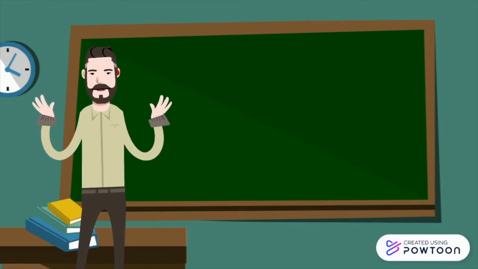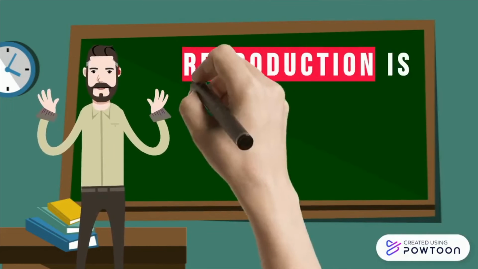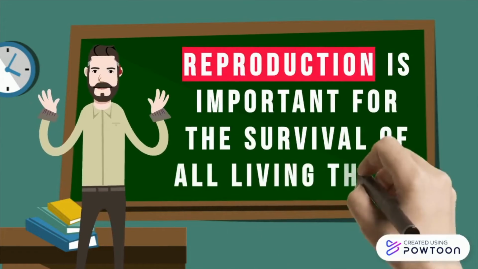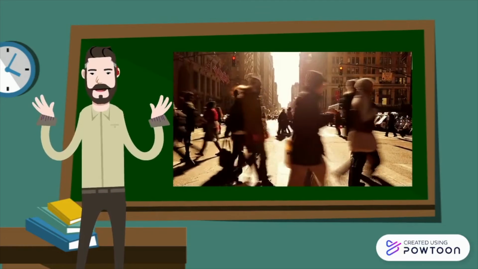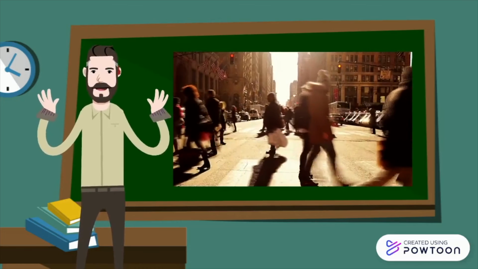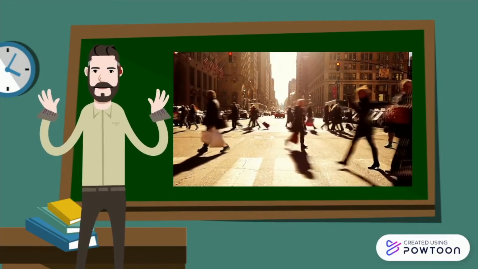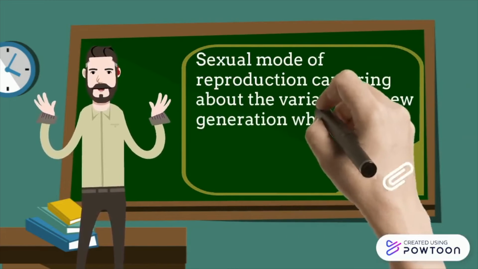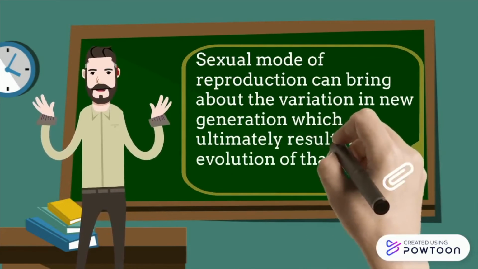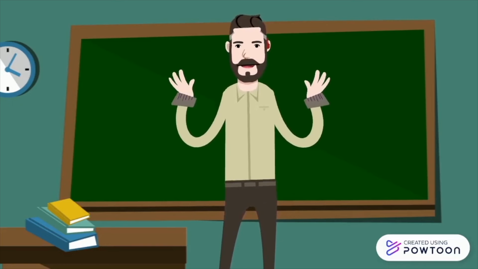And so, let's have a recap of our lesson. Why is reproduction important? Reproduction is important for the survival of all living things. Without the mechanism for reproduction, life would come to an end. Reproduction is essential for the continuation of species. It ensures the continuation of similar kinds of individuals, generation after generation. Sexual mode of reproduction can bring about variation in the new generation, which ultimately results in evolution of that particular species.